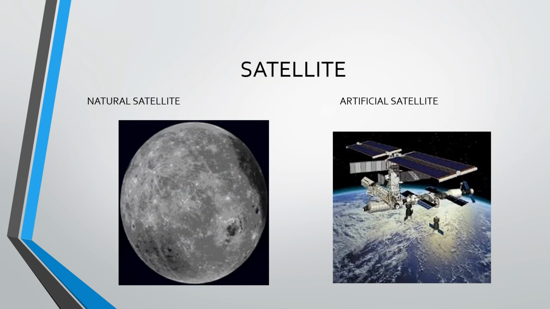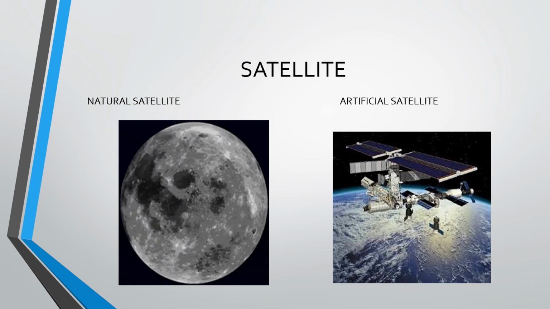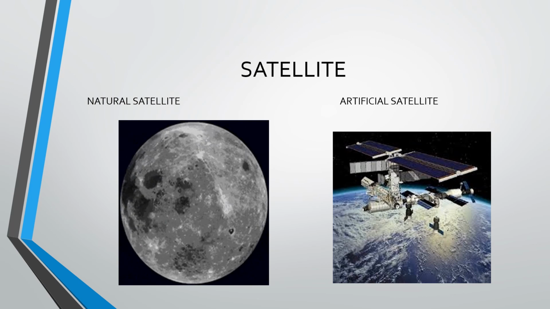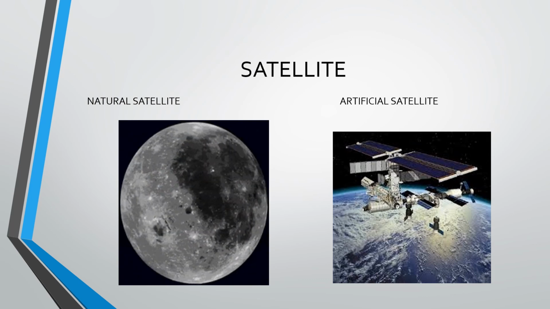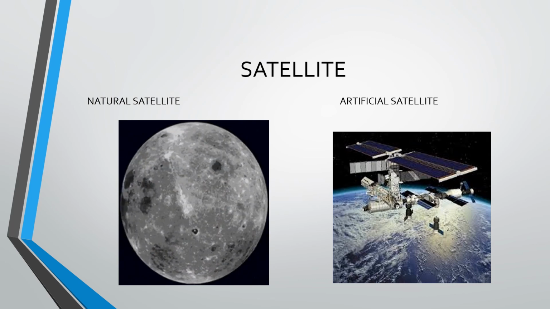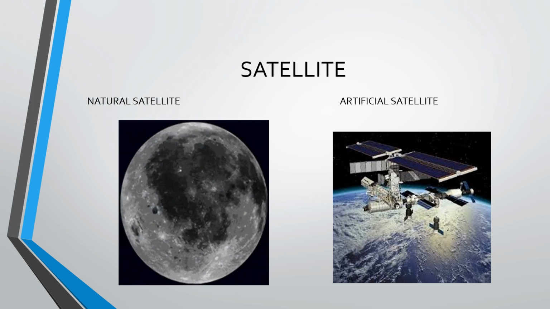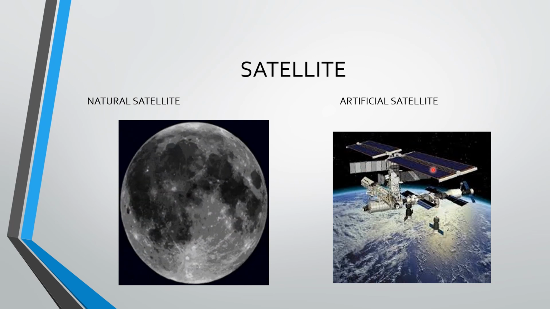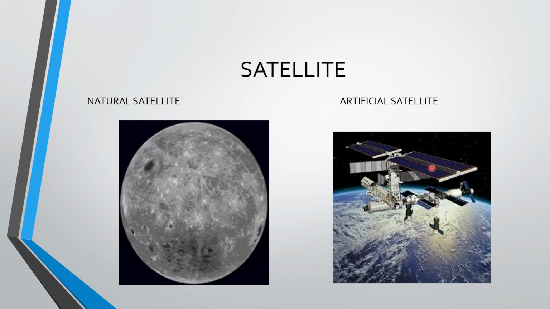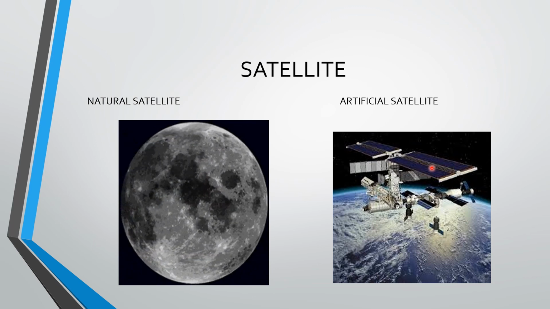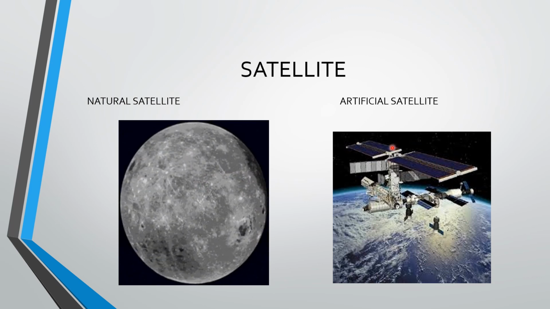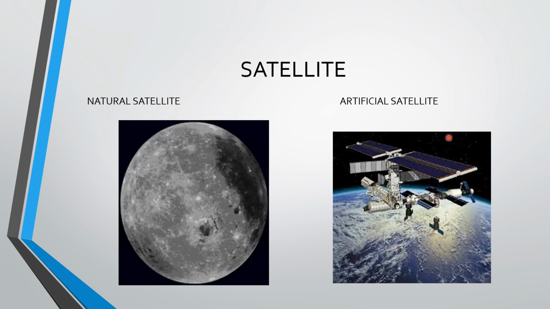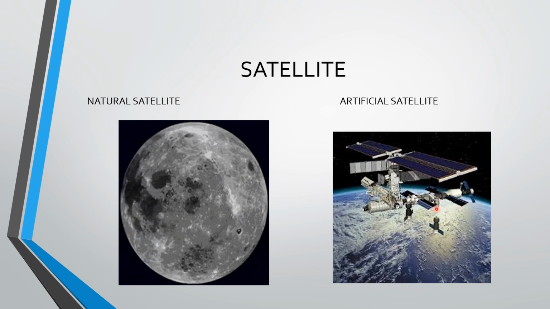Children, here you can find the image of a natural satellite and an artificial satellite. The natural satellite is the moon, a celestial body which moves around the planet Earth. And what is an artificial satellite? An artificial satellite is a man-made satellite, designed by scientists to gather information about the universe, for communication purposes, to get weather reports every day and for GPS.